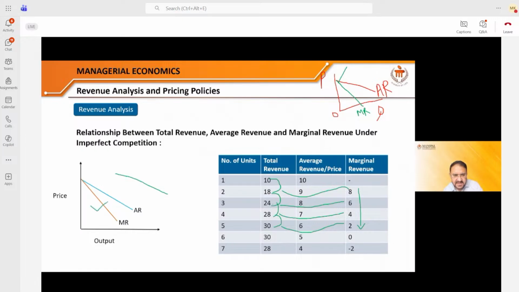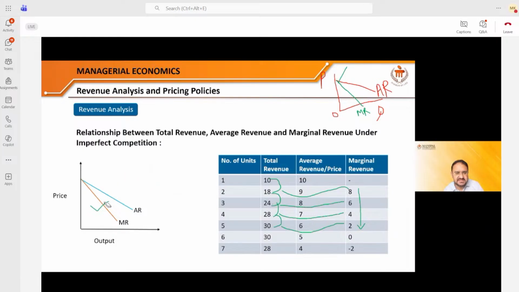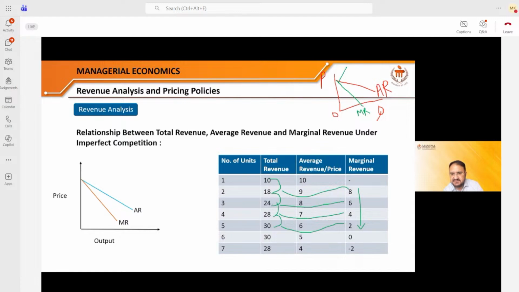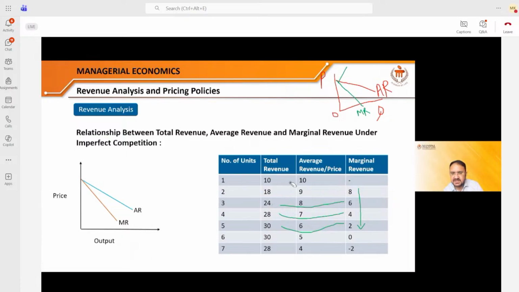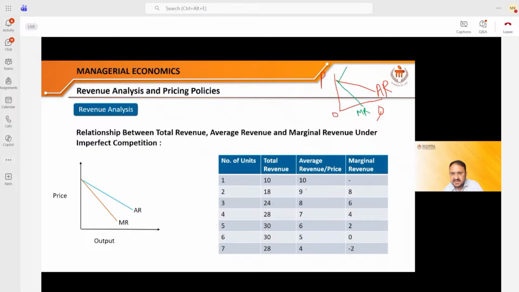Therefore, this line is also dropping. This line you can see here, the marginal revenue line, is also dropping, right? Therefore, you see this line is a dropping line. Secondly, what you observe is that the average revenue is higher than the marginal revenue at each point. Just see here. Average revenue is higher than the marginal revenue. Higher, higher, higher. Always it is higher, right?